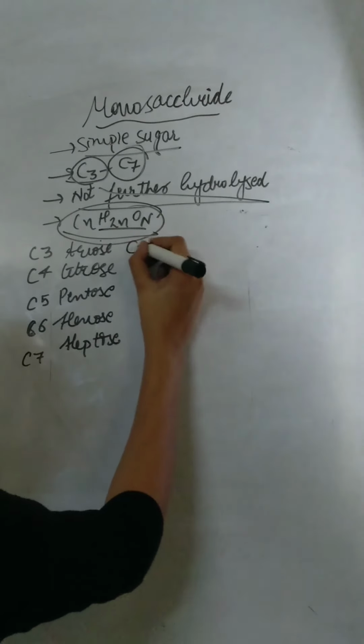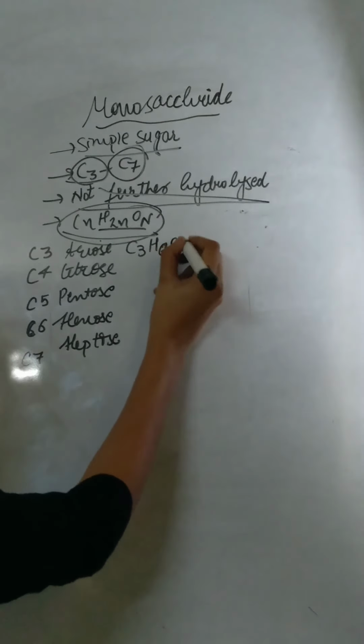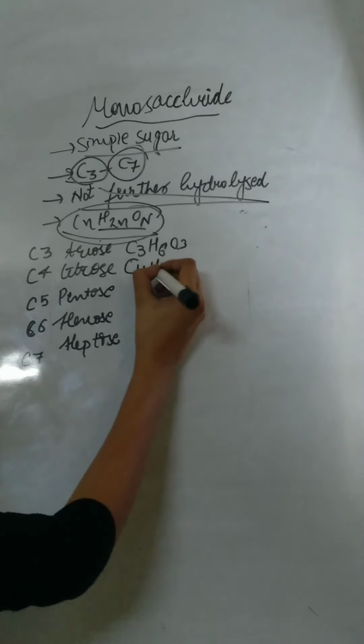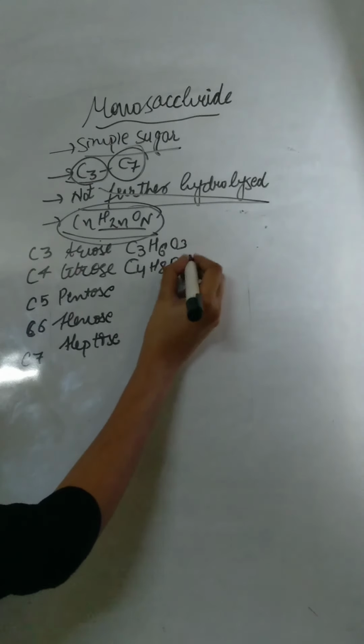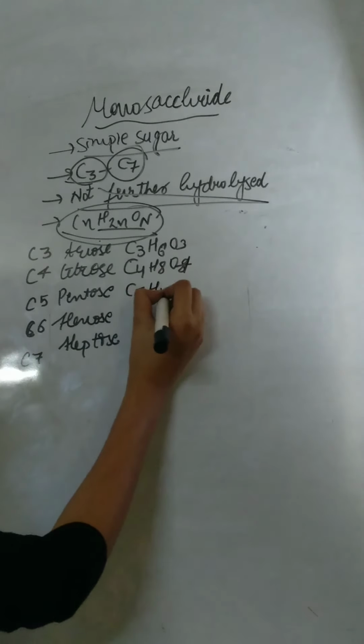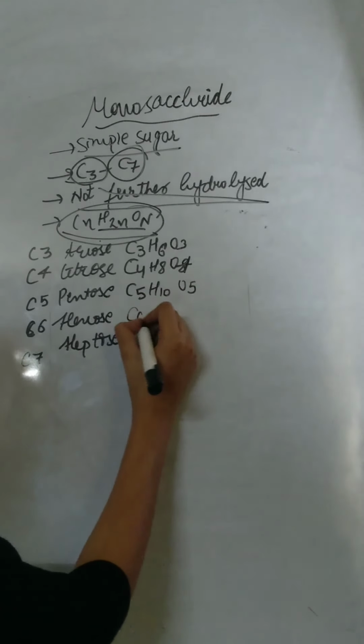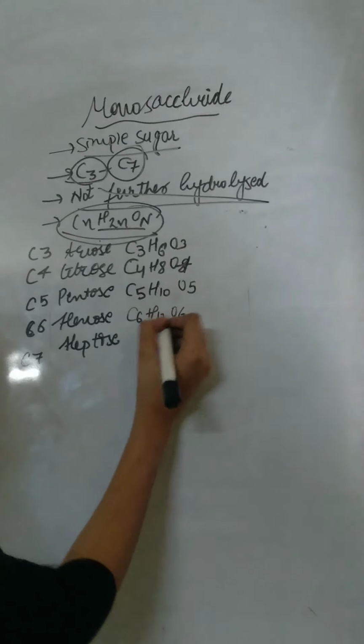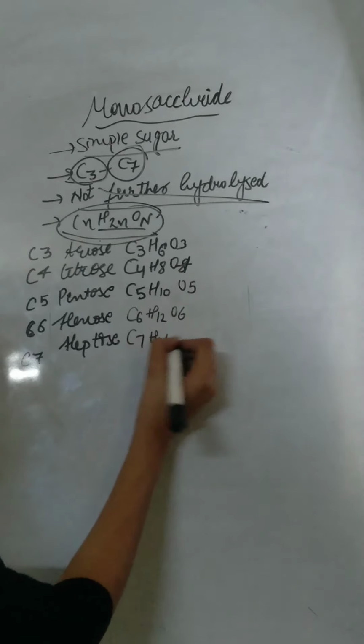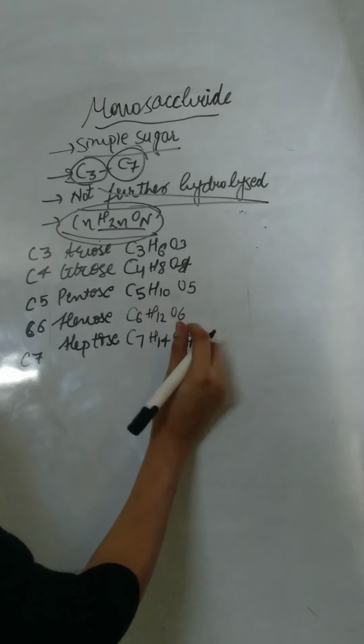So according to this, the general formula of triose sugar is C3H6O3, tetrose sugar is C4H8O4, pentose sugar is C5H10O5, hexose sugar is C6H12O6, heptose sugar is C7H14O7.